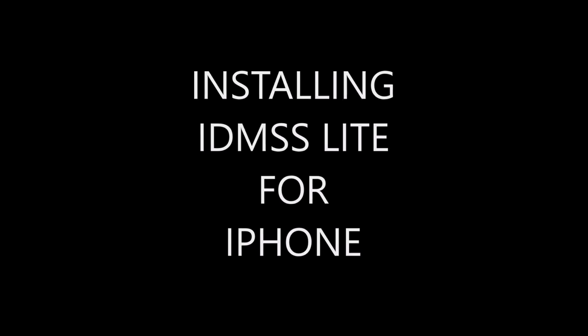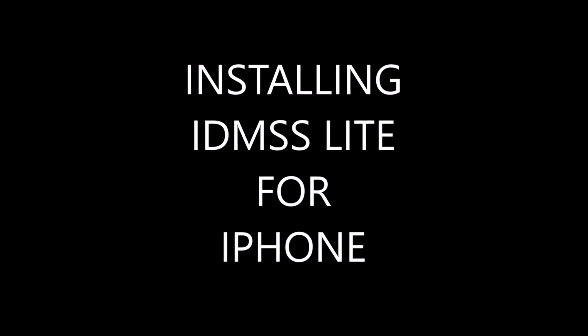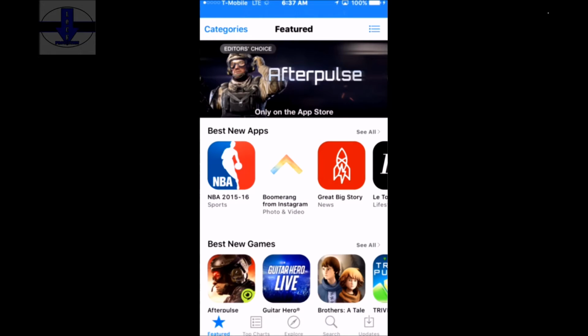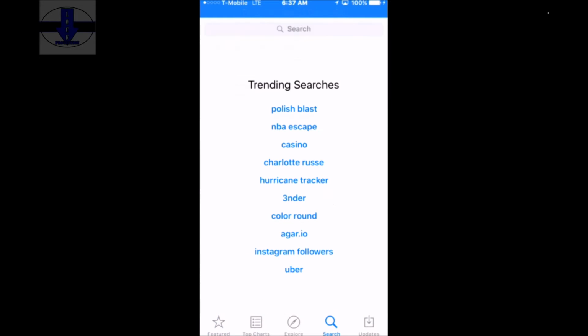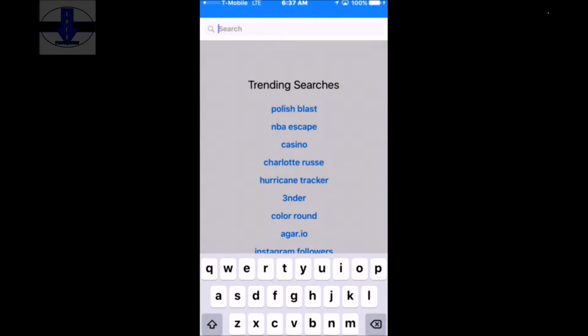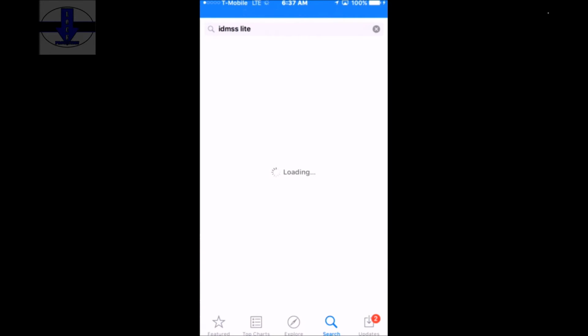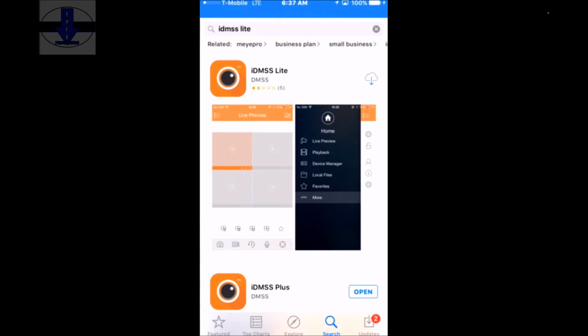Installing Idmss Lite for iPhone. First, go to the App Store. When you're on the App Store, click the search button on the bottom right and search for Idmss Lite. Now download Idmss Lite for your iPhone.